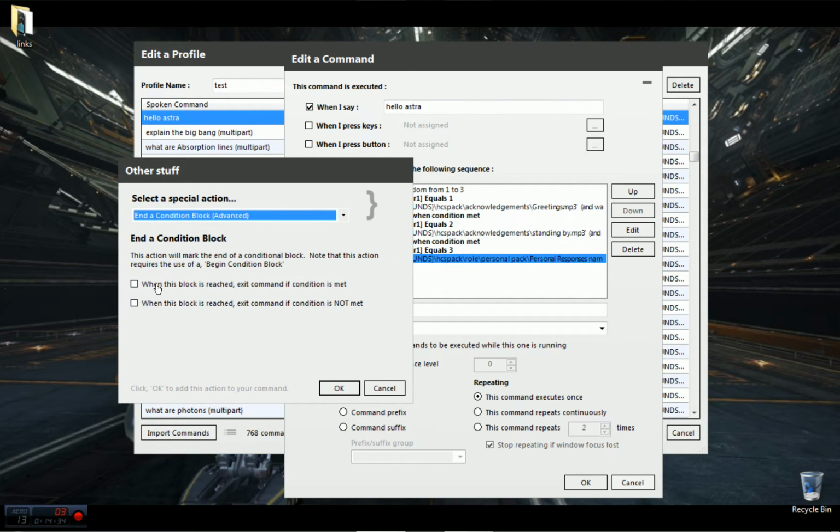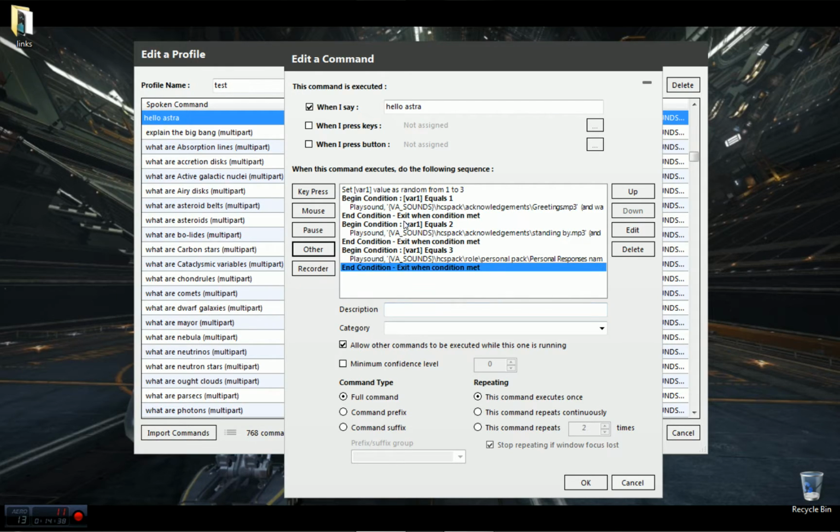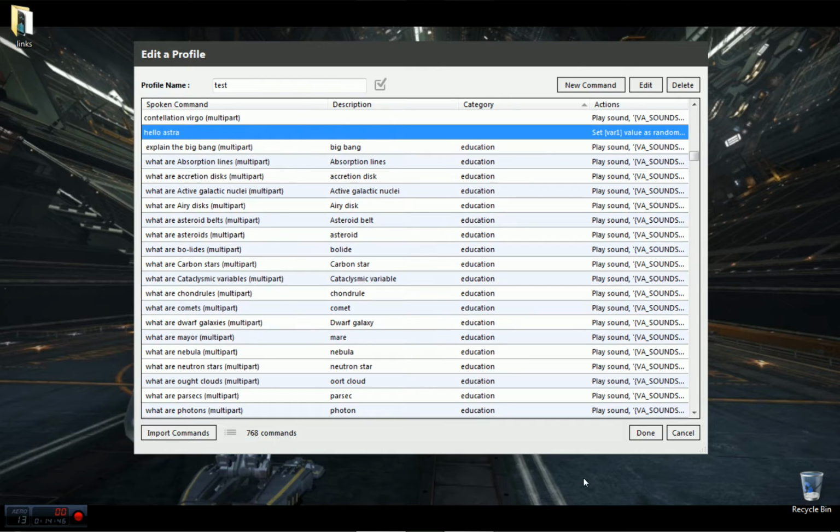End a condition. Remember to check this. Okay, that's how we have a variable 1 to 3. It generates a random variable and then does one of these 3 things. Let's test this out. We'll say okay.